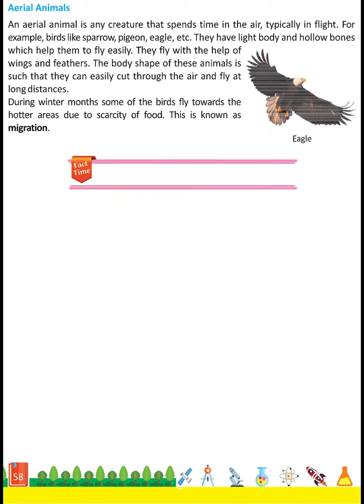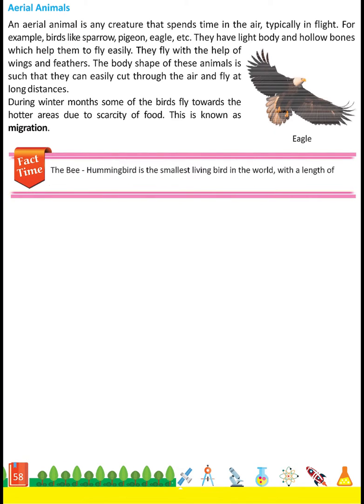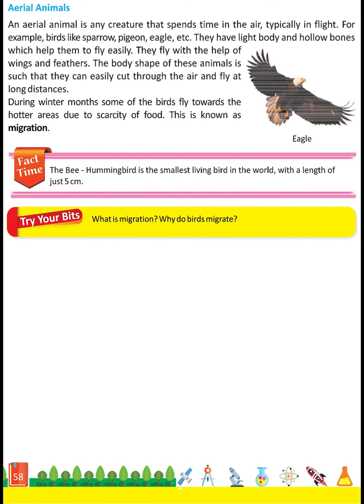Fact time. The bee hummingbird is the smallest living bird in the world with a length of just 5 cm. Try your bits. What is migration? Why do birds migrate?